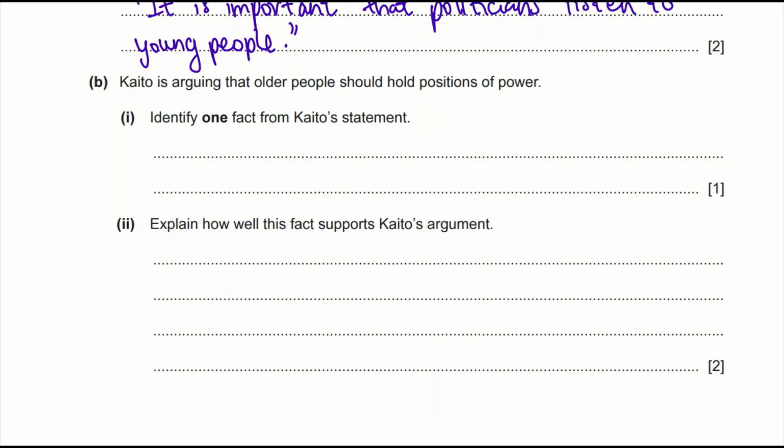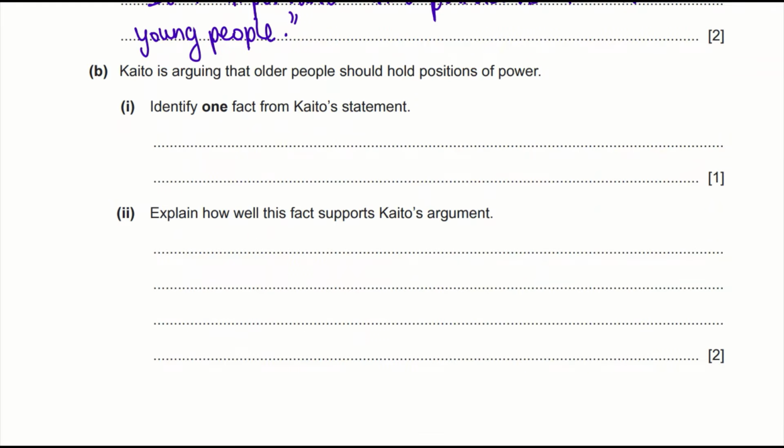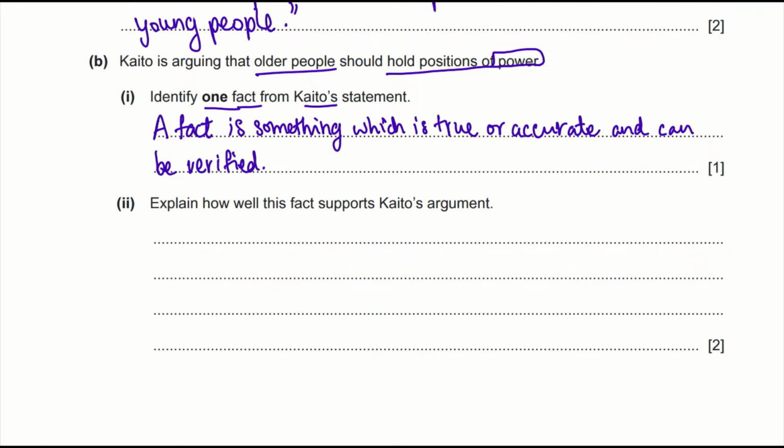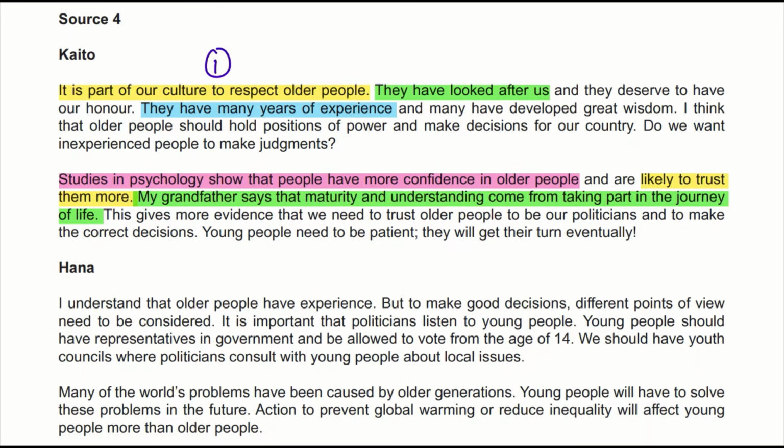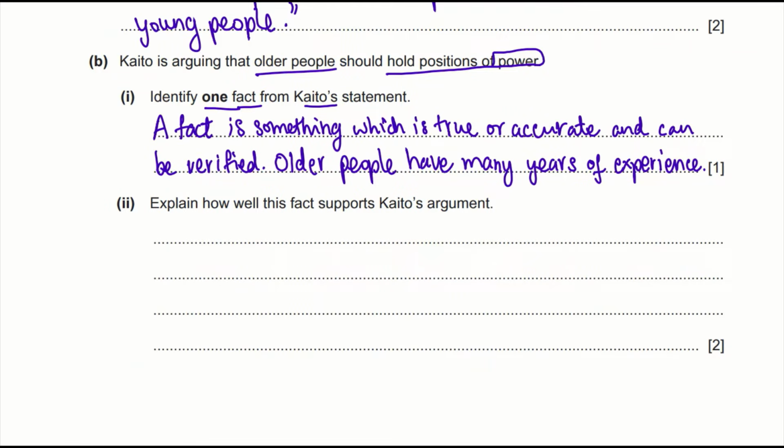Question 3b. Kaito is arguing that older people should hold positions in power. Identify one fact from Kaito's statement. Okay, a fact is something which is true or accurate and can be verified. Let's get an example here. We have 1, 2, 3, 4, 5, and 6. So pick any one. Okay, and this is the fact that I've chosen.